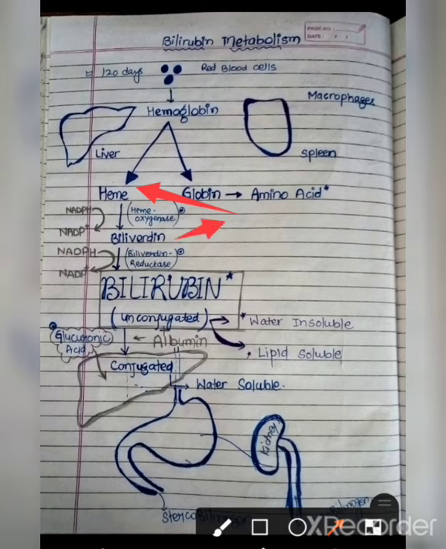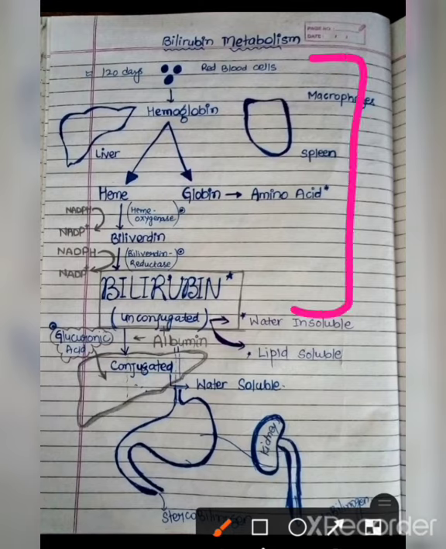Biliverdin is formed in the presence of the enzyme heme oxygenase, and also uses a molecule of NADPH. Next, biliverdin is converted into bilirubin in the presence of the enzyme biliverdin reductase, and also uses a molecule of NADPH. With this process, bilirubin is formed, but this bilirubin is unconjugated bilirubin, which is water insoluble and lipid soluble. This bilirubin is an orange-yellow pigment. This whole process occurs in reticuloendothelial cells of the liver, spleen, and bone marrow.